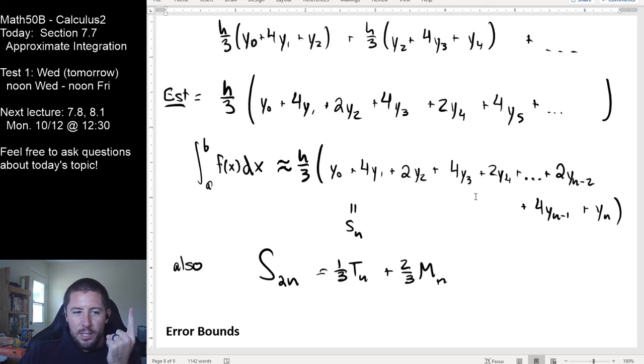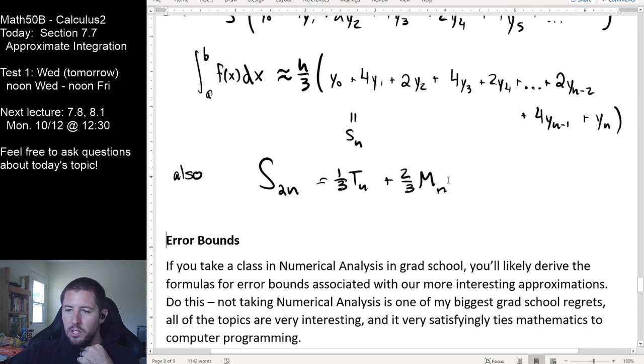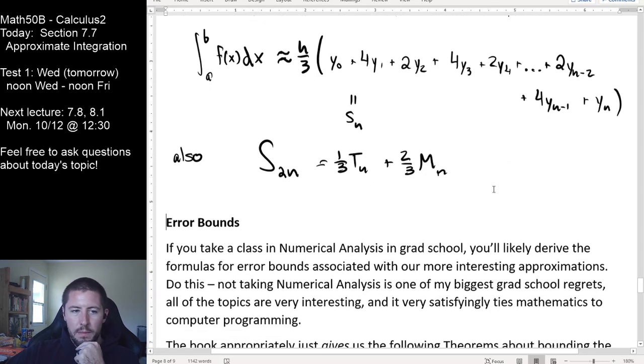So we avoided doing calculus once, and now we're avoiding doing calculus in a second layer by having rewritten this sum as just a bunch of multiplications and additions. This feels satisfying to me, to be able to turn calculus problems into non-calculus problems by just doing the calculus once ever. And now we have just an algebra rule to represent a calculus concept, and that's pretty neat. And again, also cool that a lot of these approximations are deeply related to each other with some very simple relationships like this one here.